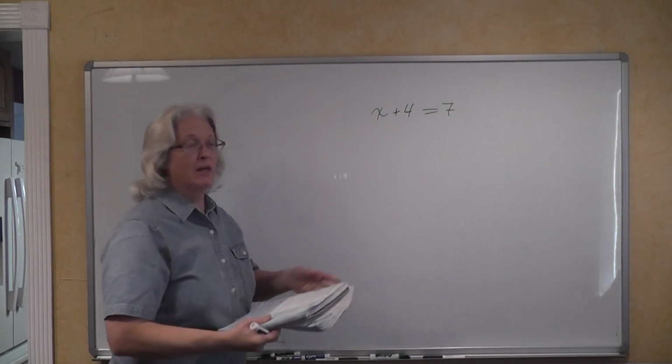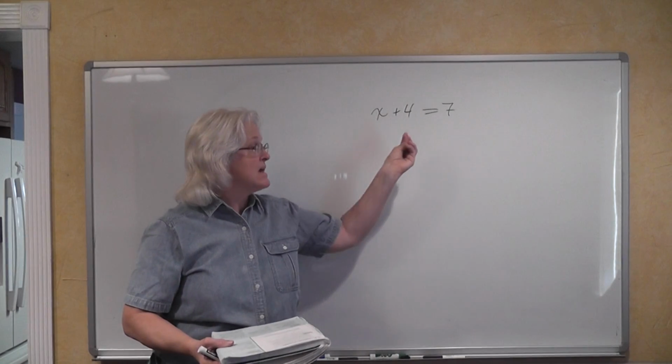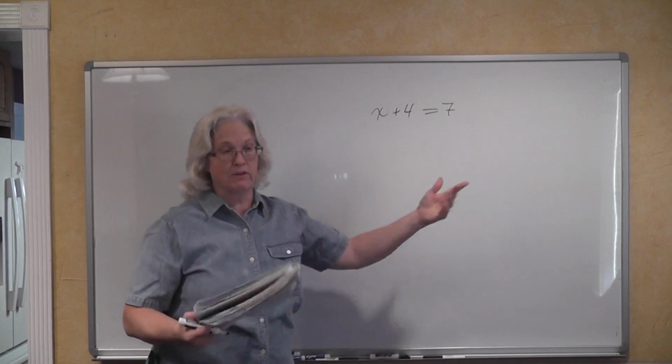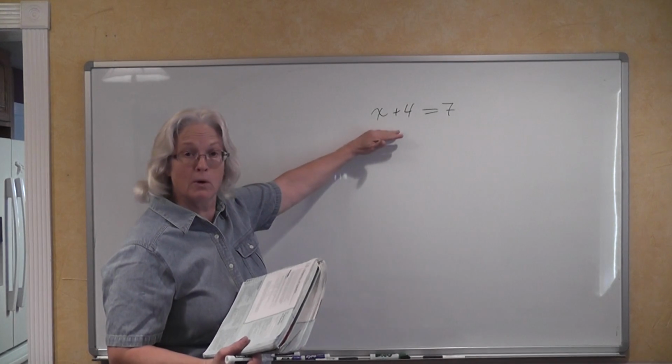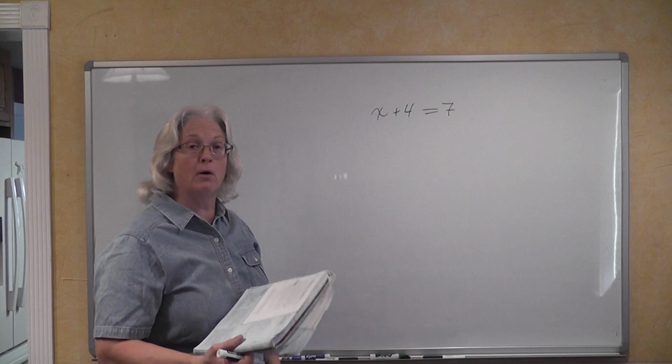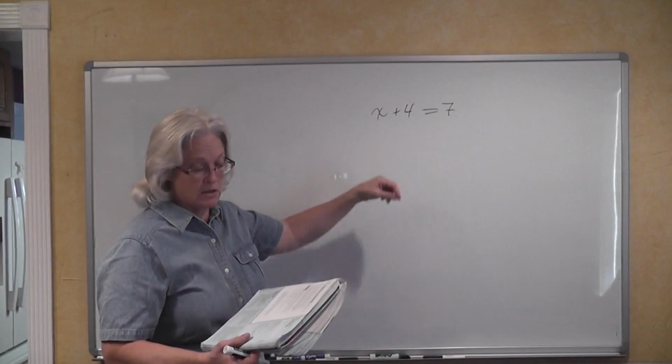We're saying that this expression, x plus 4, has the same value as 7. Well, what is going to be the value of x plus 4? That's going to depend on what value we assign for x.